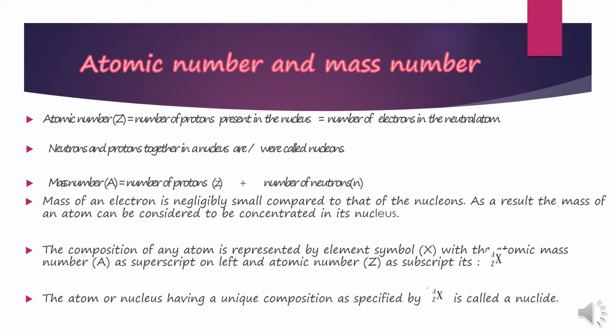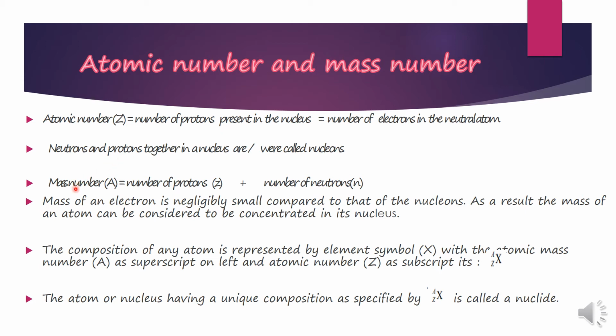Atomic number and mass number. Atomic number, you all know, children. Atomic number is actually the total number of protons present inside the nucleus of an atom. It is denoted by capital Z, and if we are talking about a neutral atom, the number of protons will always be equal to the number of electrons. Neutrons and protons together in the nucleus are called nucleons.